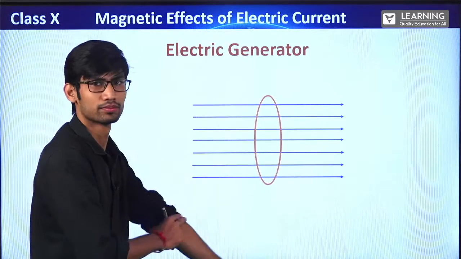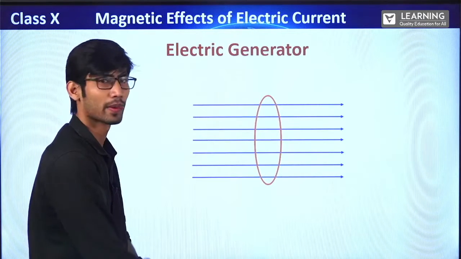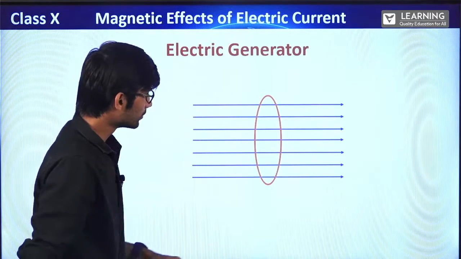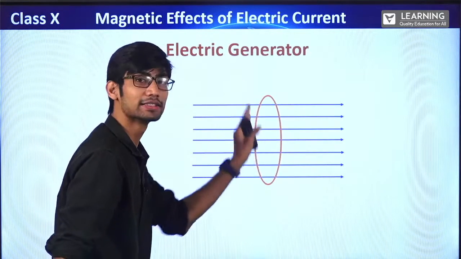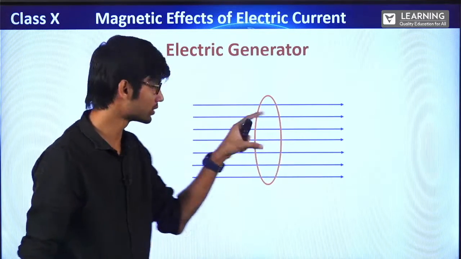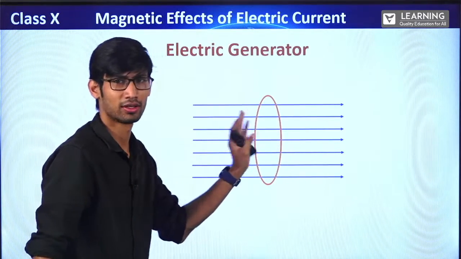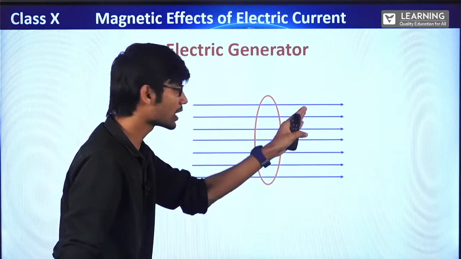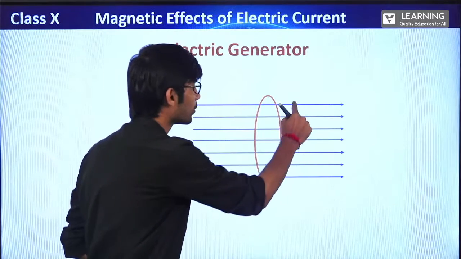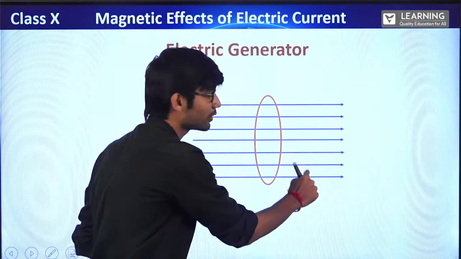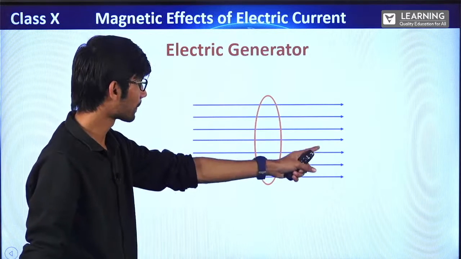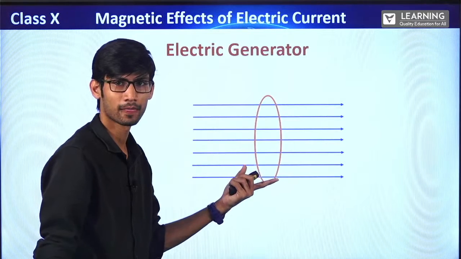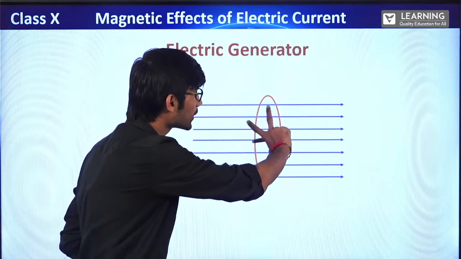Suppose this is a loop, a conducting loop, and a magnetic field is passed. How many magnetic field lines can you see? In 12th standard, we'll talk about this as magnetic flux. Right now, we cannot use the word flux because it's not in your course. So I'm just telling you to count the number of magnetic field lines. How many? 1, 2, 3, 4, 5, 6, 7, 8. Sorry, 7 lines are there inside it. Correct? Now, if I start rotating this,